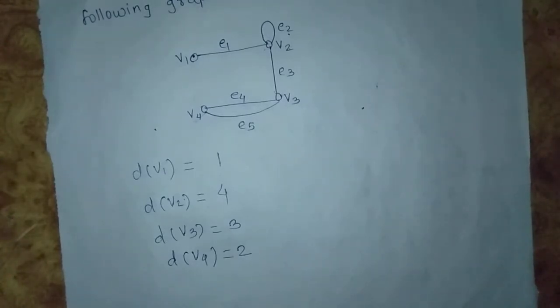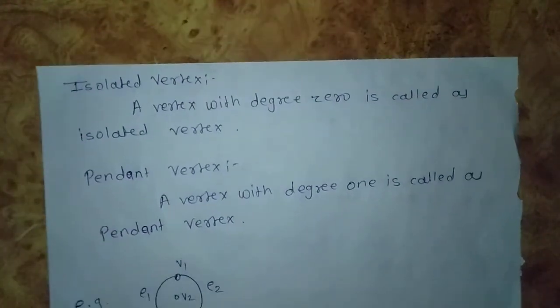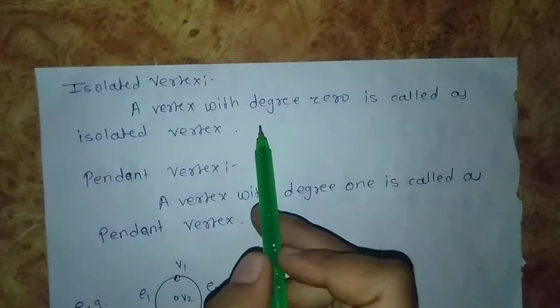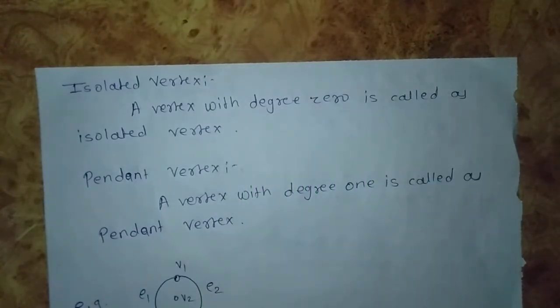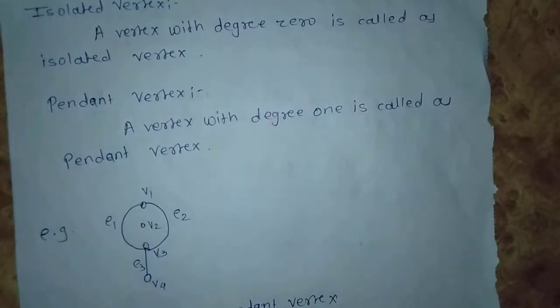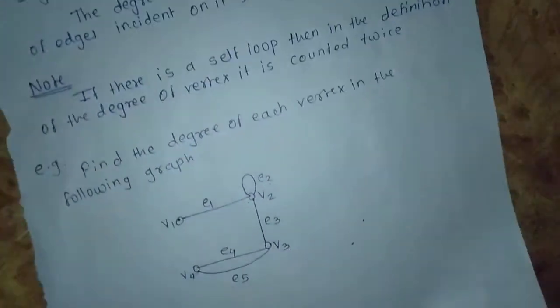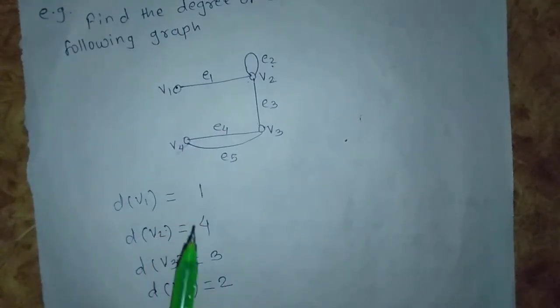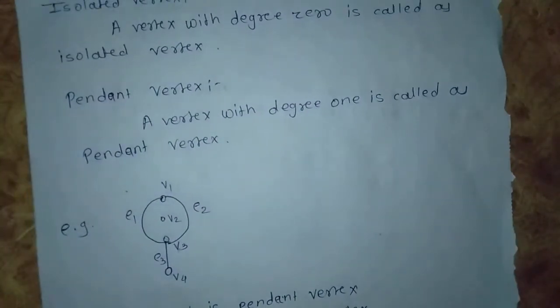Now next is the isolated vertex. A vertex with degree 0 is called an isolated vertex, and a vertex with degree 1 is called a pendant vertex. In the last example you can see that the degree of v1 is 1, so v1 is a pendant vertex by the definition of pendant vertex.